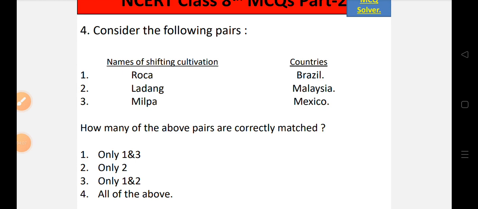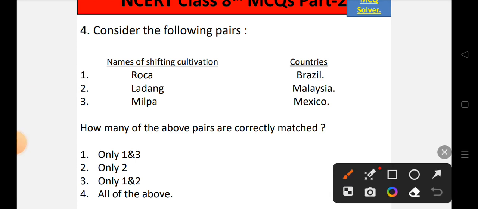So the correct option will be: Roca is the other name of shifting cultivation, which is used in the country Brazil. So number 1 is correct. Also Ladang is another name of shifting cultivation which is used in the country Malaysia. So number 2 is also correct and number 3 is also correct.